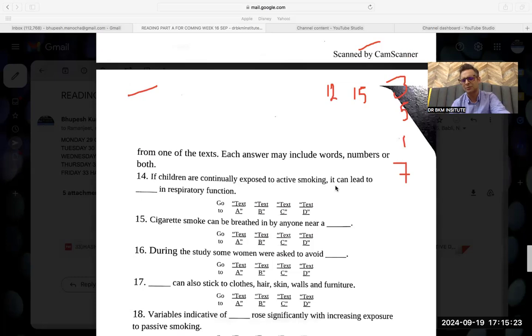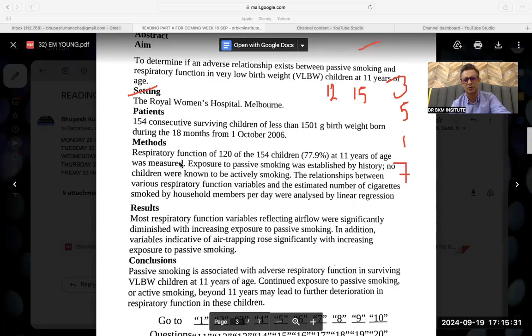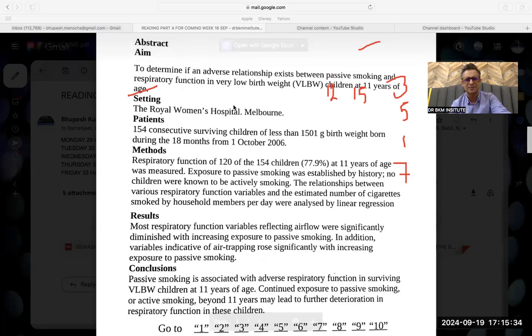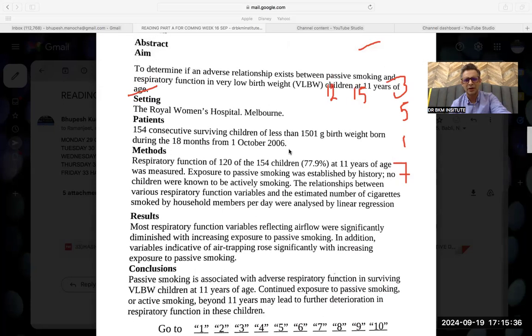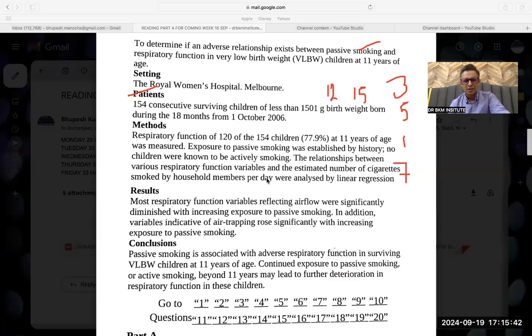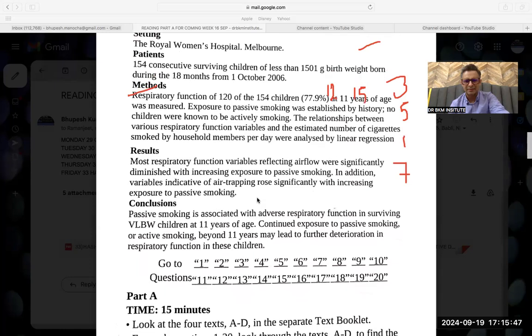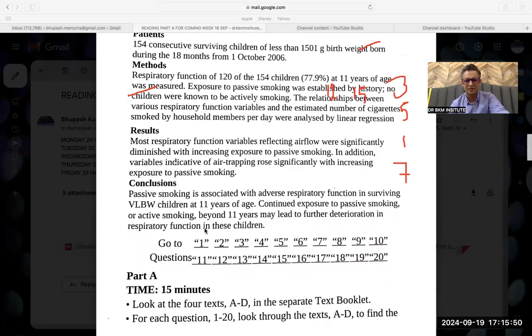If children are continually exposed to it, can lead to dash in respiratory function. It can lead to failure in respiratory function, but I think it should be in the D paragraph, because they were talking about respiratory function. I need the word children. What can it do? Children or active smoking. Household members, most respiratory airflow was significantly damaged, but I need the word active and children. Active smoking word is given, 11 years is given, further deterioration in respiratory function in these children. So this is my keyword.